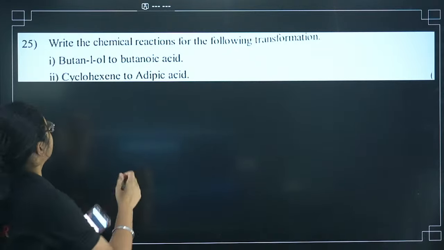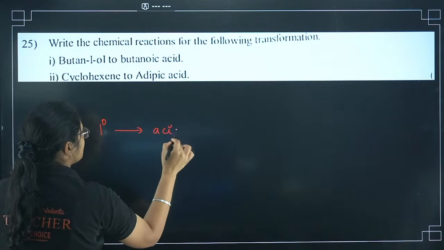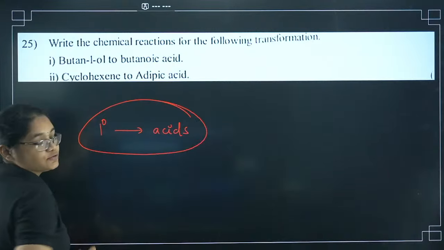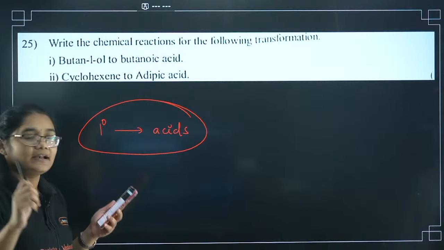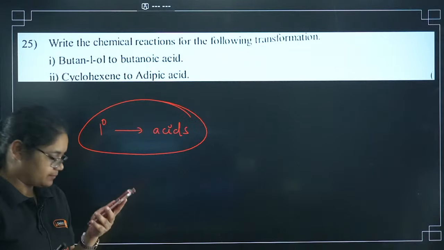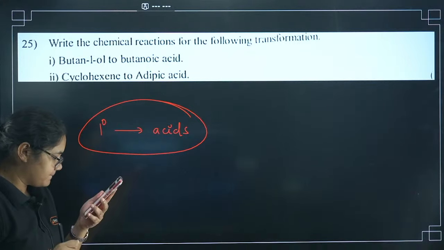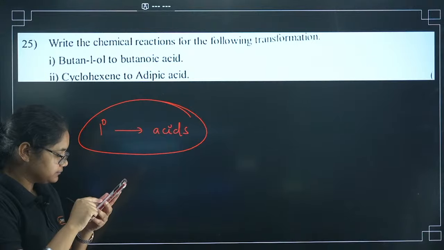Okay. So how will you convert primary alcohols to acids? What is the reagent required here? A very strong oxidizing agent. Let me give you a hint. We studied this reagent in the d and f block chapter. Can you guess? Let me see who can guess it correctly here.